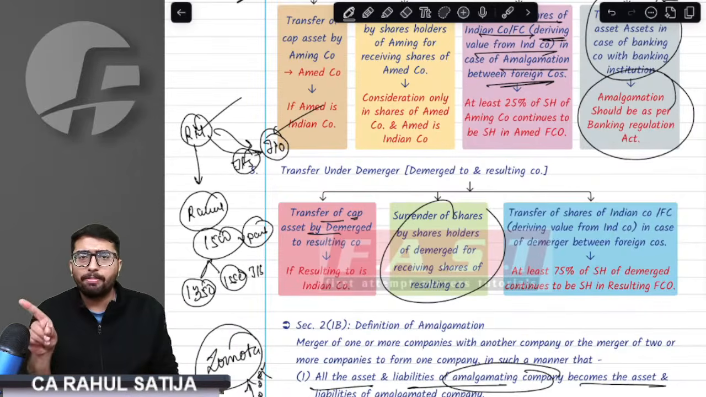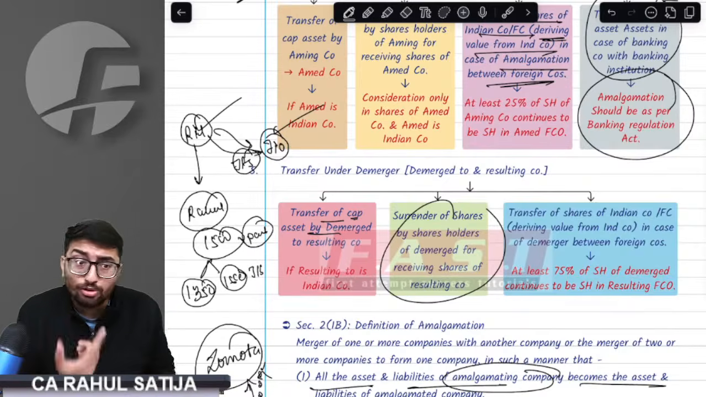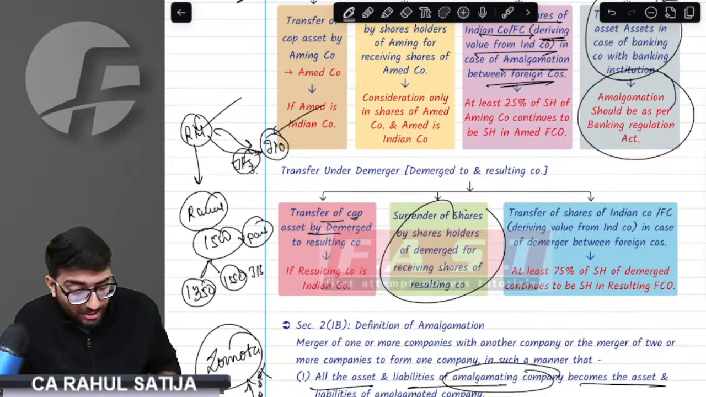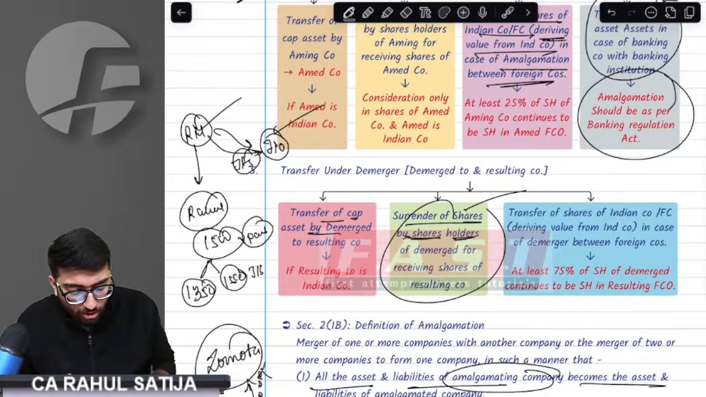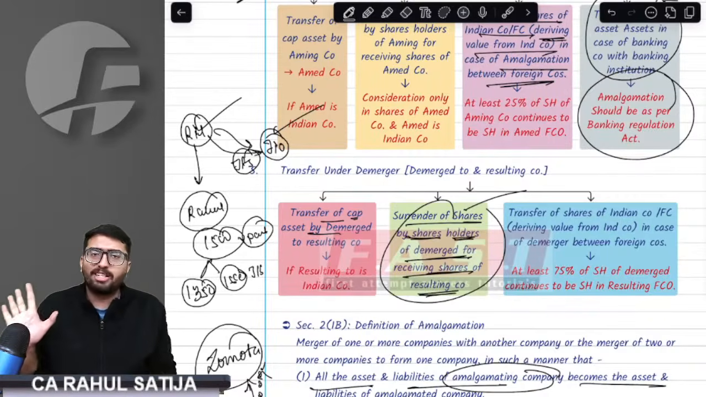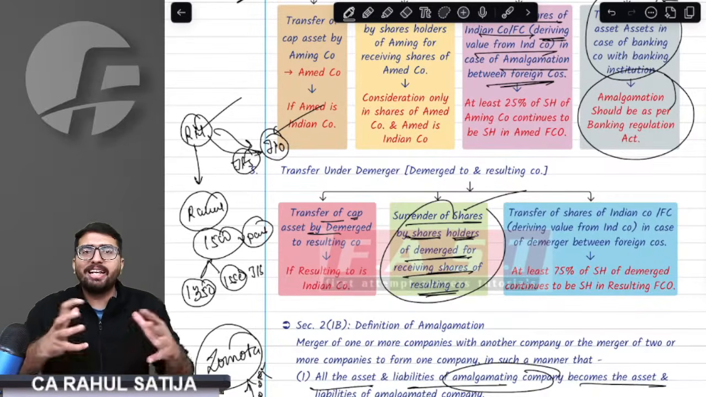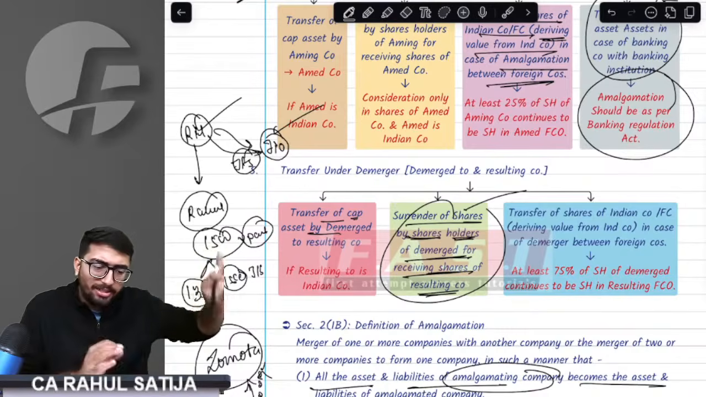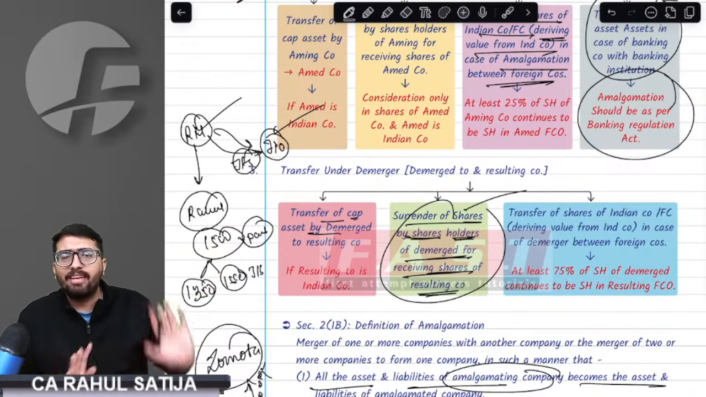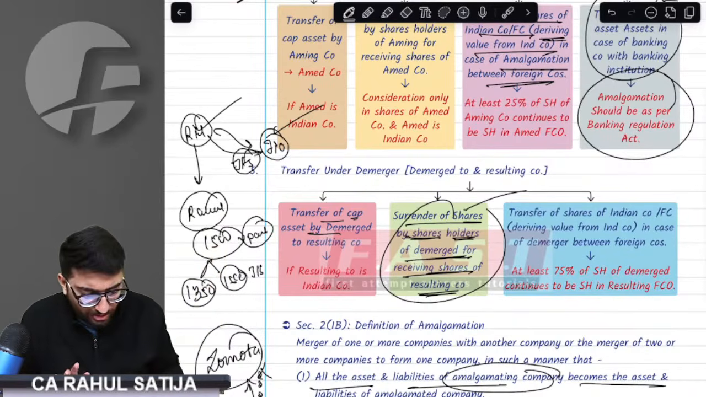Then I simply say that this partition shall also be a transfer. The provision says ideally it is a transfer, but it is an exempt transfer. Surrender of the shares by the shareholders of the demerged company for receiving the shares of the resulting company is an absolutely exempt transfer. I am surrendering some value in Reliance, but it is exempt because I am getting the same value in return in the form of Geo Financial Services.